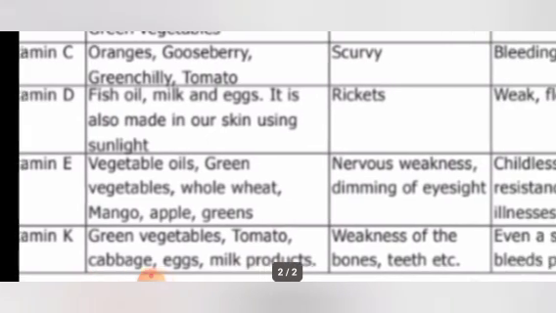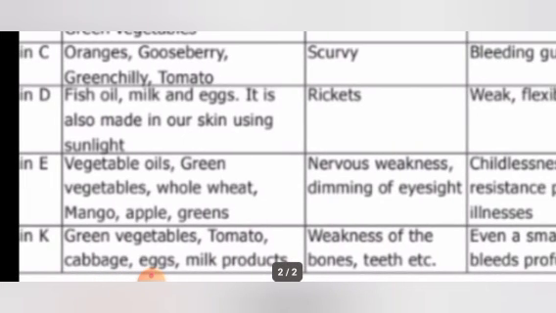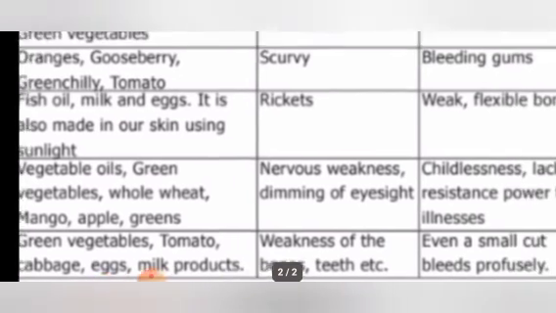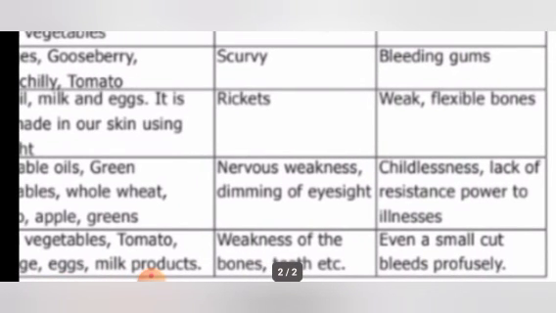Vitamin K deficiency diseases: weakness of the bones and teeth, etc. Bones and teeth are very weak. And what is the symptom? Even a small cut bleeds profusely. Profusely means unstoppable. Okay, unstoppable.